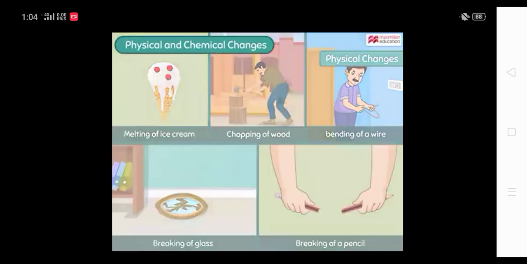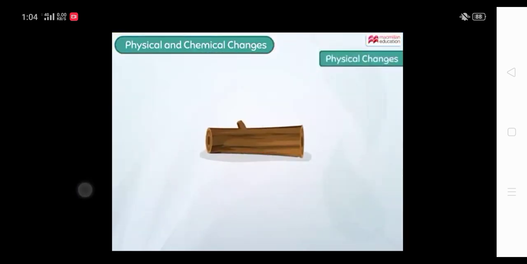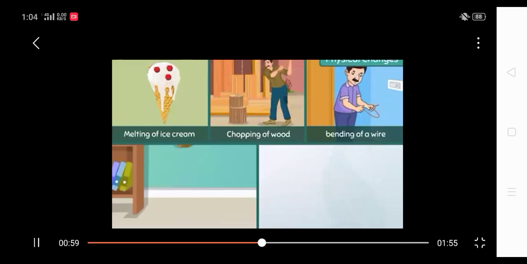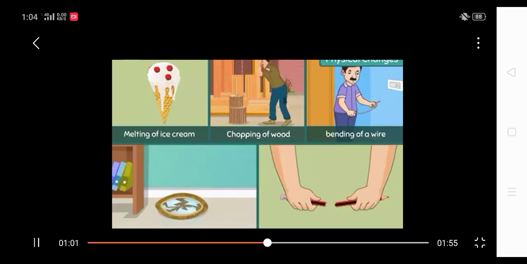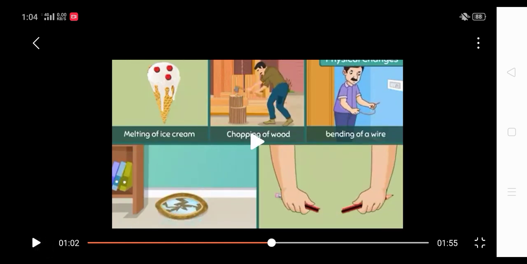Melting of ice cream, chopping of wood, bending of a wire, breaking of a glass, or breaking of a pencil. These all are the example of physical changes. Here, only the physical properties, the shape, size, and the state of the substance is changing. No new substance is getting formed here.